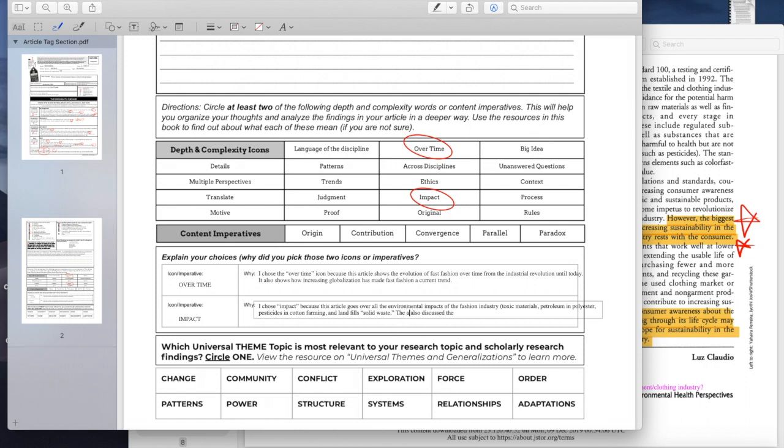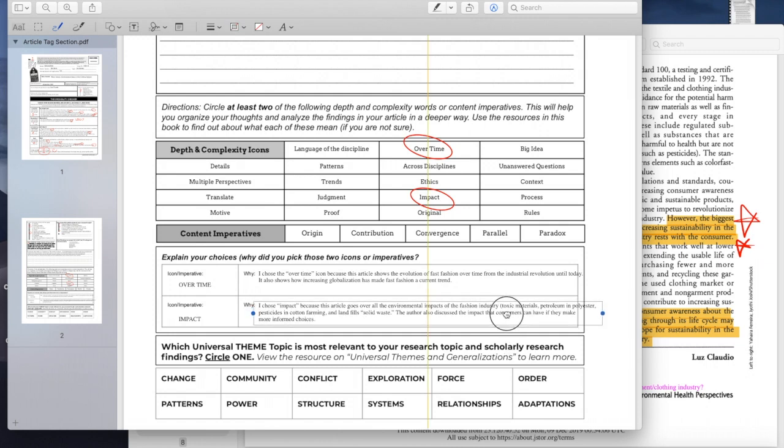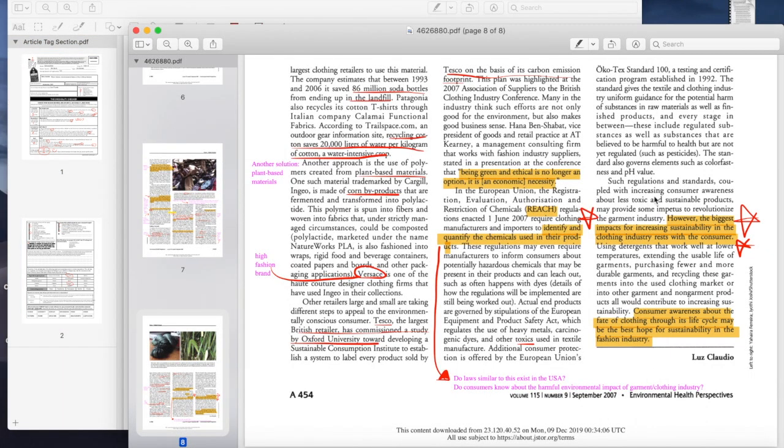And then I wrote why I chose impact. I chose impact because the article goes over all the environmental impacts of the fashion industry, such as toxic materials, petroleum and polyester, pesticides in cotton farming, and landfills or solid waste. The author also discussed the impact that consumers can have if they make more informed choices. So it was about impact as a positive thing and a negative thing. So that's why I chose impact.